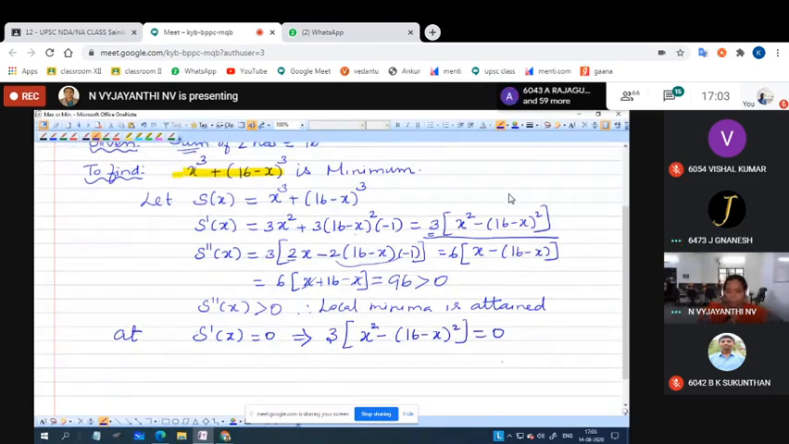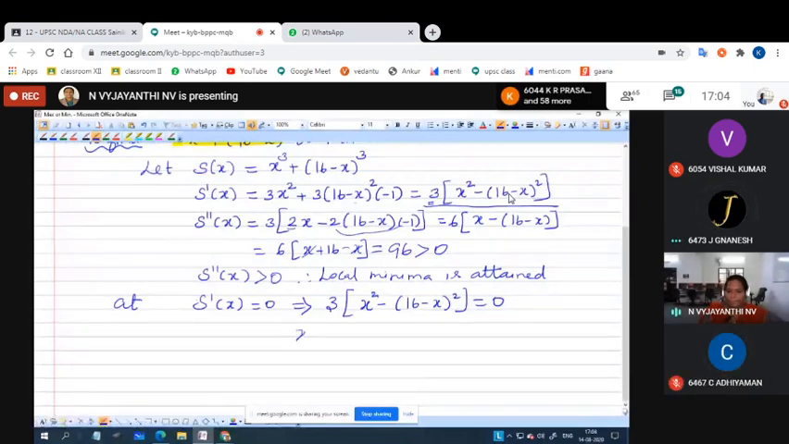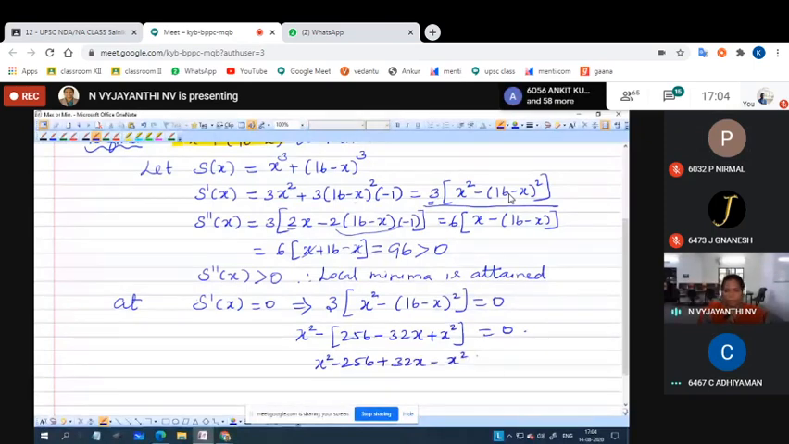So how to find out? Shall we expand and solve? 256 minus 2 times 16 is 32x plus x square, equal to 0. x square minus 256 plus 32x minus x square equal to 0. x square will get cancelled. 32x is equal to 256.